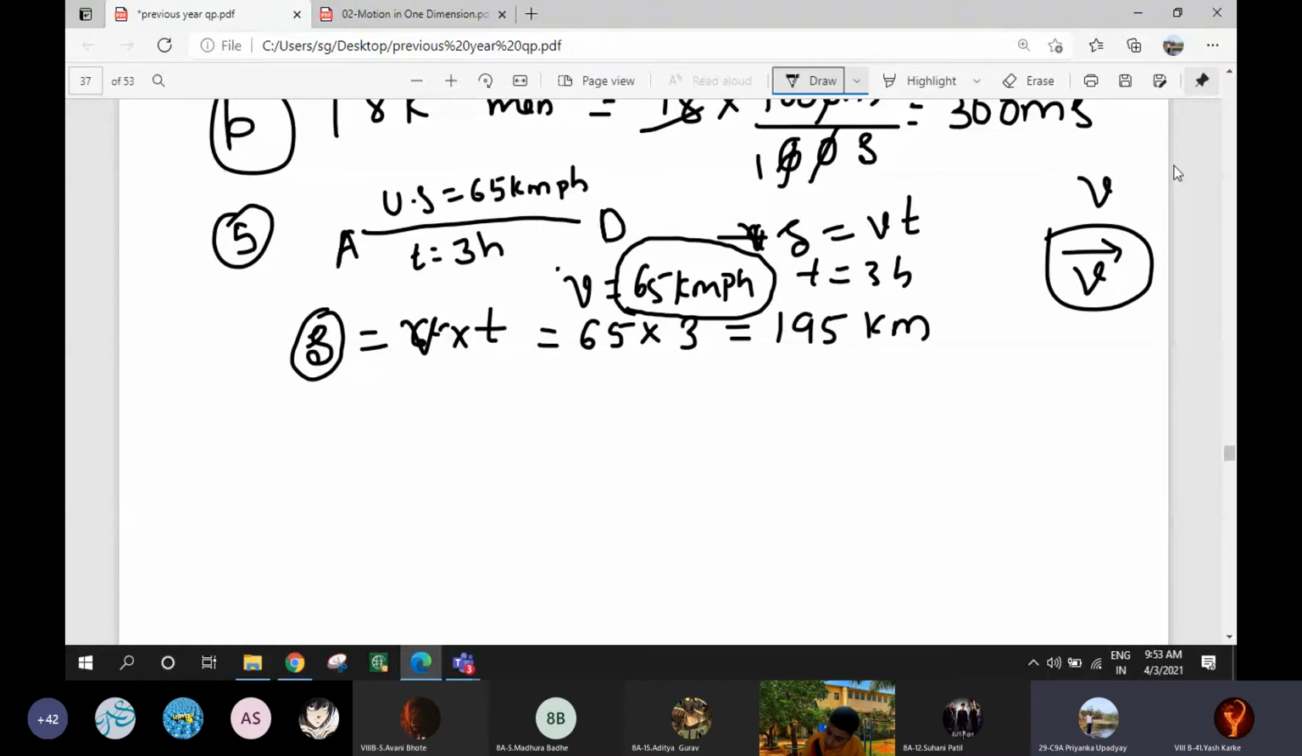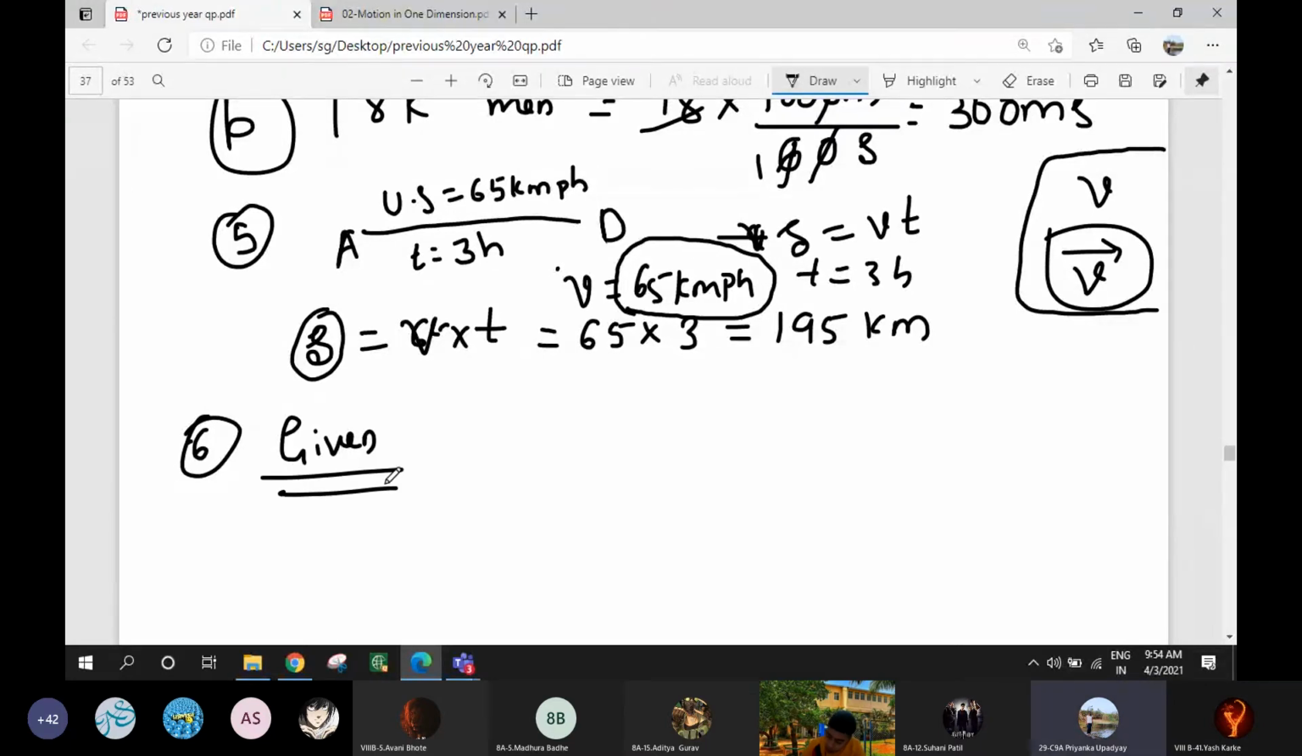Next, sixth one. A car travels the first 30 km with a uniform speed of 60 km per hour, and then the next 30 km with a uniform speed of 40 km per hour. What is the initial distance? First 30 km we will write as D1. D1 is 30 km with uniform speed V.